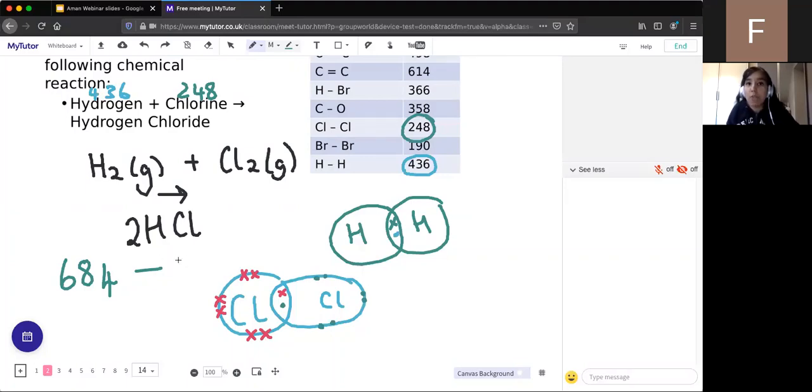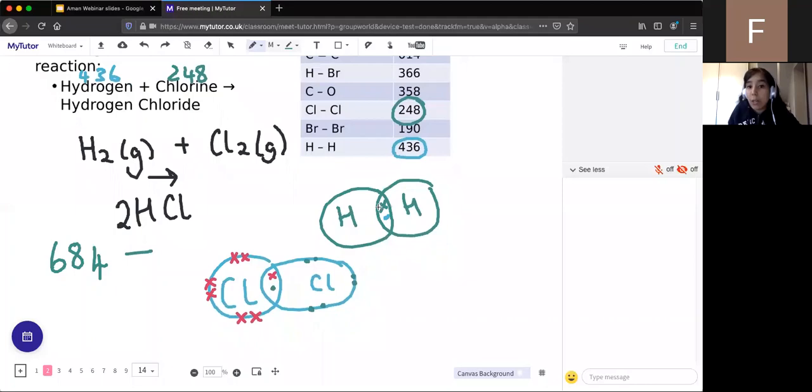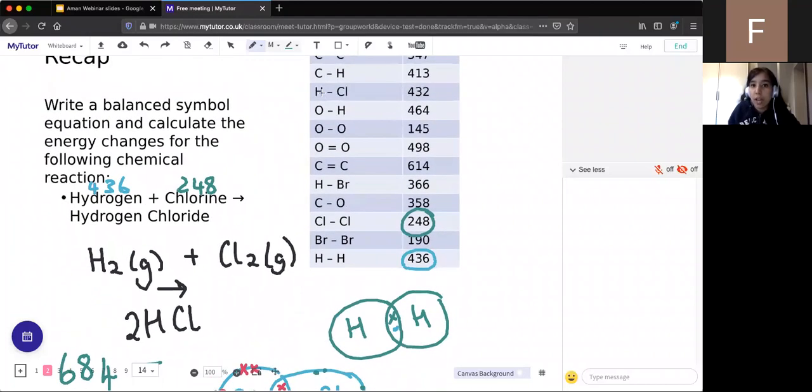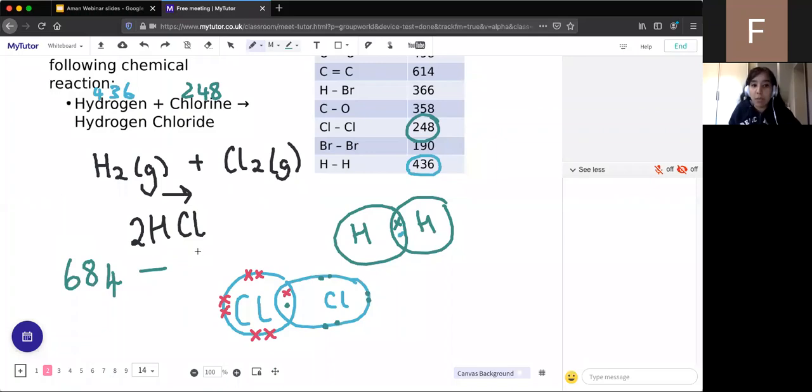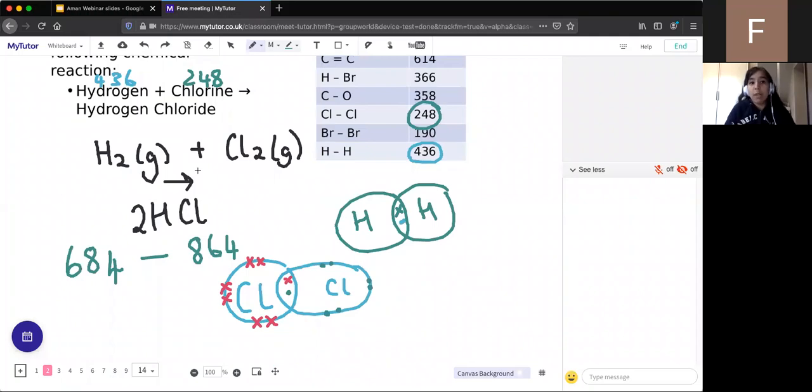So we need to know what type of bond HCl is. And again, we know hydrogen has 1 electron in its outer shell and chlorine needs 1. So it's going to be a single covalent bond again. So if we look on our table, HCl over here, single bond, that's what one line denotes, is 432. Therefore, there's 2 HCl's, so it will be 432 times by 4, which is 864. So we do 684 minus 864, and therefore we get a total energy, and we can see already that it's going to be negative. So you should get an answer of negative 180 kilojoules per mole.